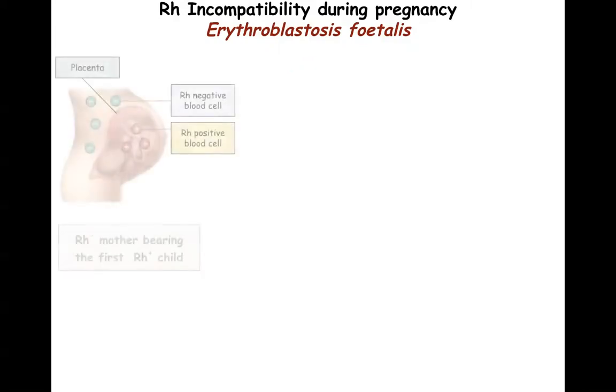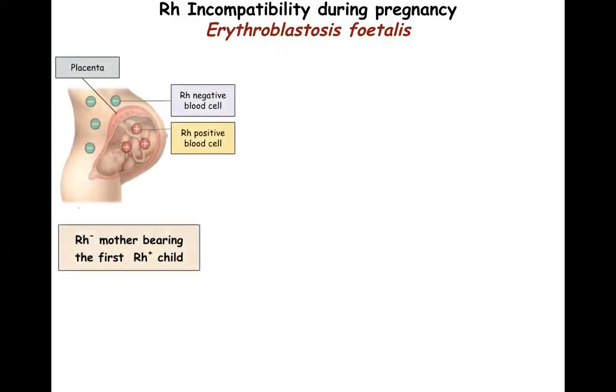Another kind of RH incompatibility occurs during pregnancy. The term used for that is erythroblastosis fetalis. It is a severe RH incompatibility. It occurs when the wife happens to be RH negative and she is married to a man who is RH positive and she bears an RH positive fetus. So the mother who is RH negative is bearing the first RH positive child.